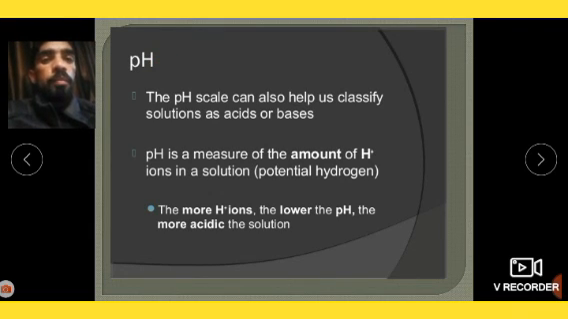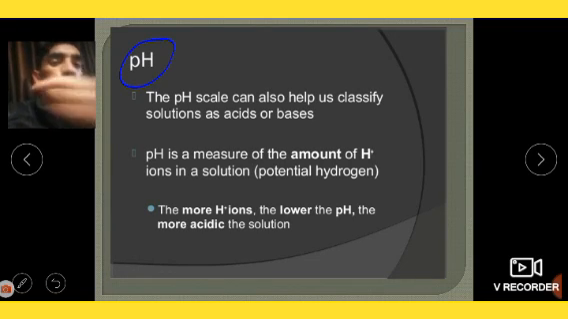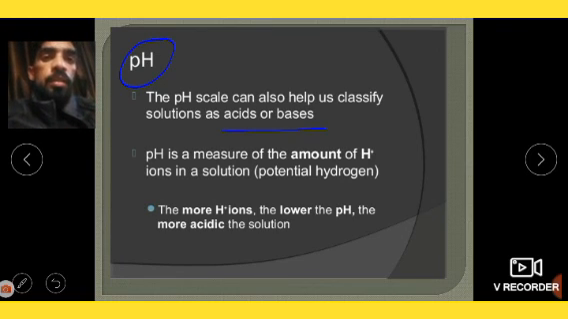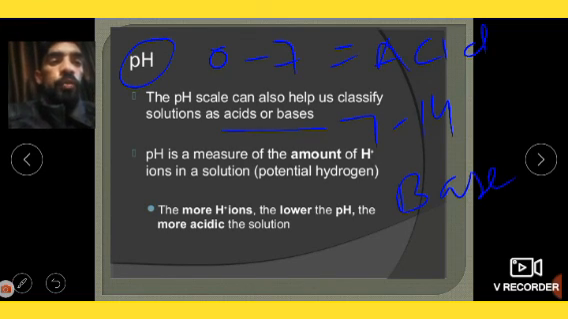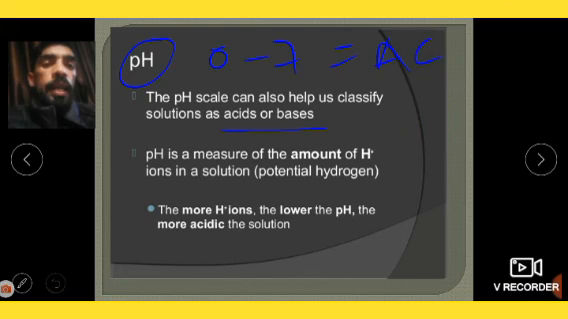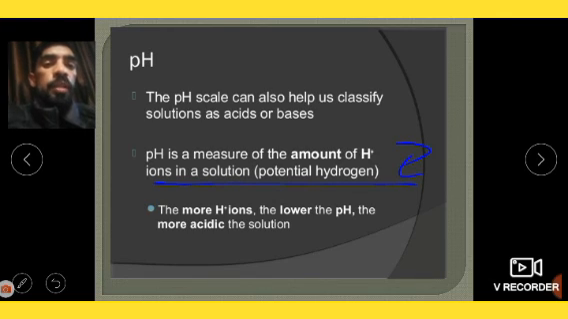Next, let us properly understand the meaning of pH. The pH scale can also help us to classify solutions as acidic and basic. With the help of pH we can classify acids as well as bases, because pH 0 to 7 is called acid, and 7 to 14 is called base. pH is a measure of the amount of hydrogen ion in a solution. The more the hydrogen ion, the lower the pH value.